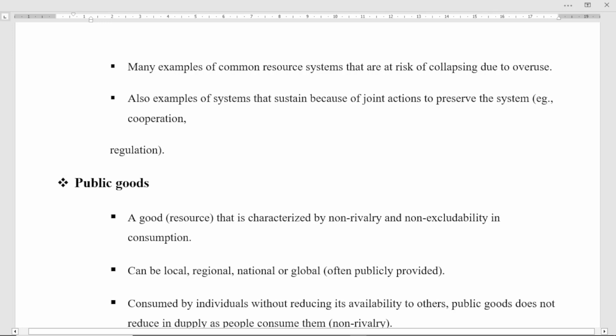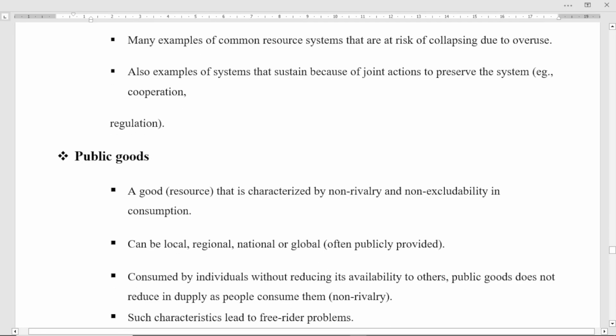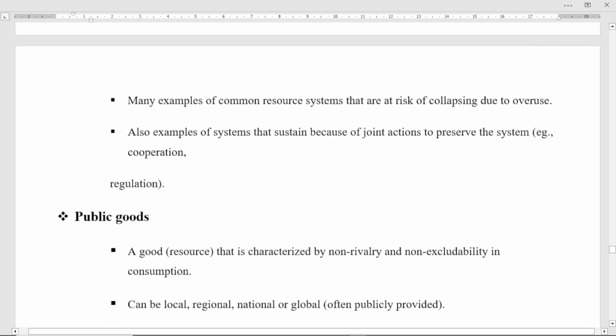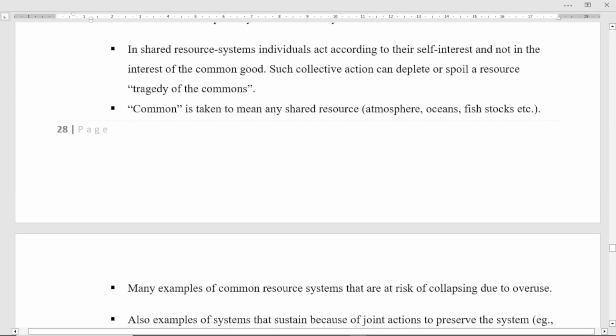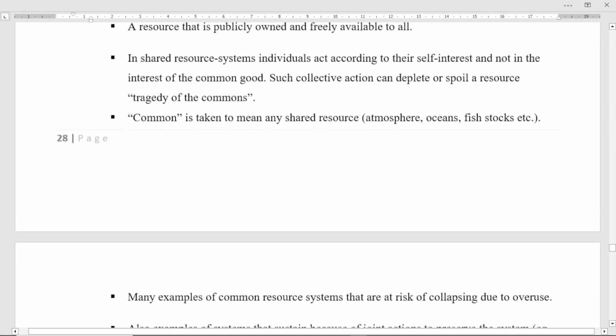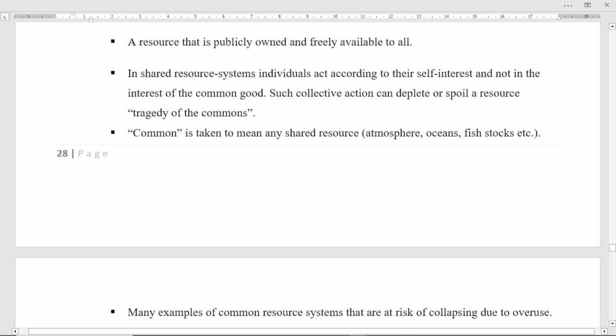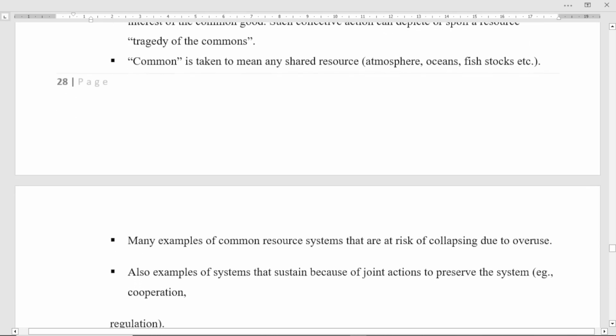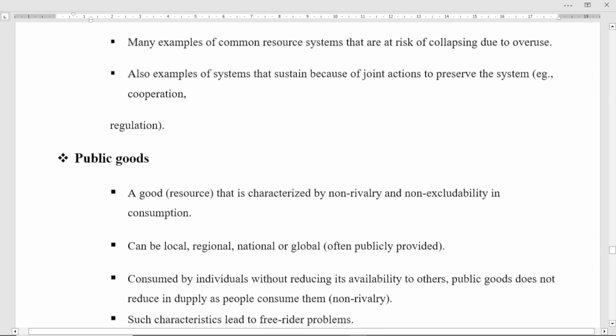To decrease their overuse and to decrease the risk of spoilage, right? To prevent depletion, right?